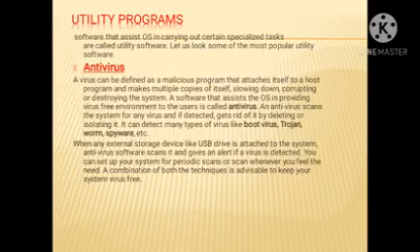The last one, the fourth category, is utility programs. Software that assists the operating system in carrying out certain specialized tasks is called utility software. Some of the most popular utility software are antivirus software. The full form of virus is Vital Information Resource Under Siege. Vital Information Resource Under Siege. The full form of virus.